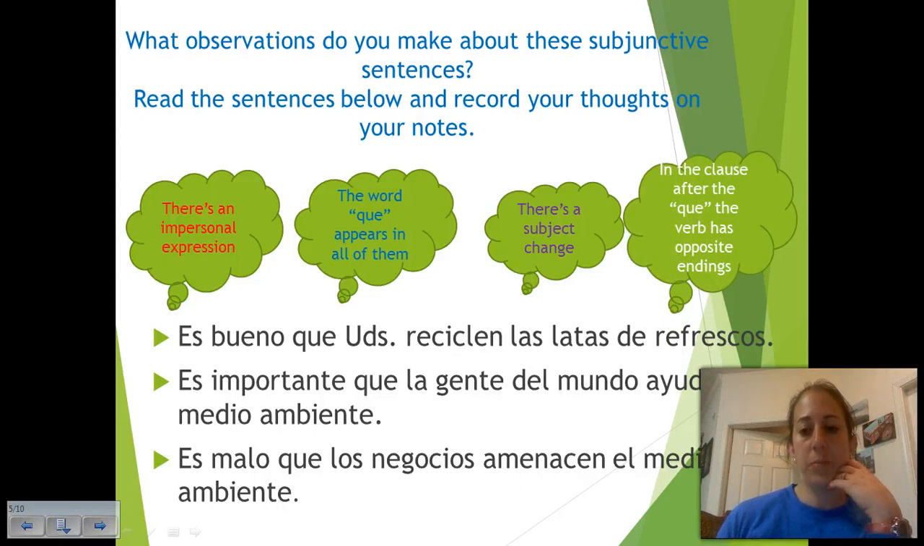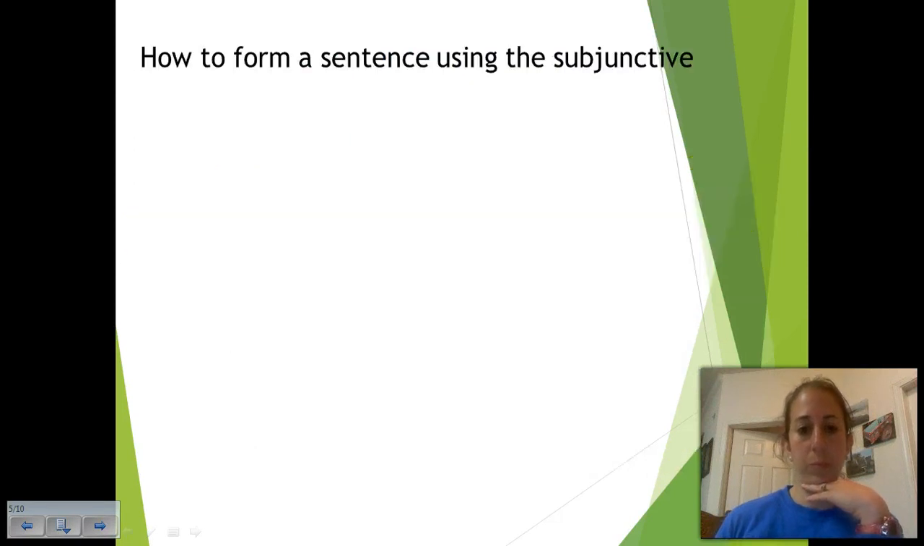And then finally, in the clause after the word que, the verb has the opposite ending. We know that reciclar is an AR verb. We know that ayudar is also an AR verb. So then how do we form a sentence using the subjunctive, right? And the subjunctive mood, actually, you know what? I'll get there in a second.